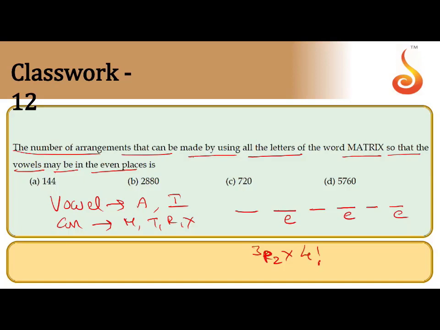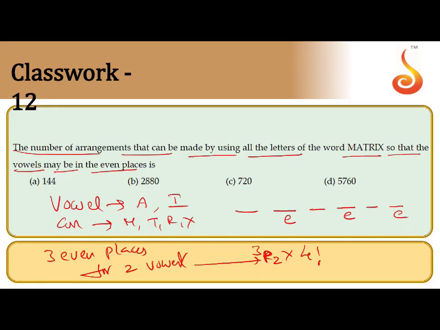I hope this is clear. The first step: there are 3 even places for 2 vowels, so this can be done in 3P2 ways. Once the vowels arrangement is over, now move to the remaining letters arrangement.